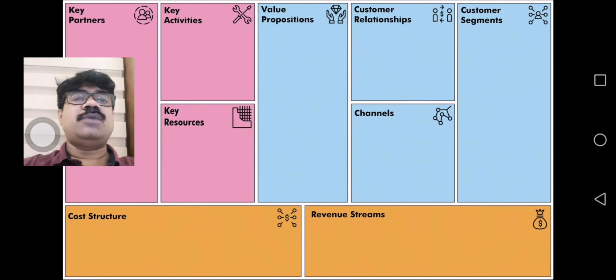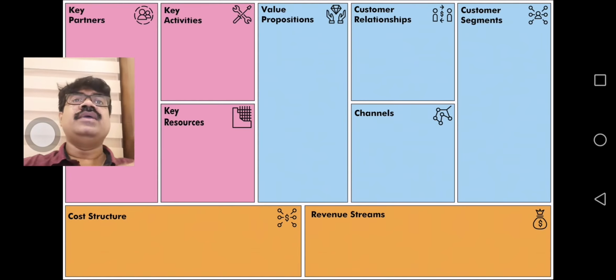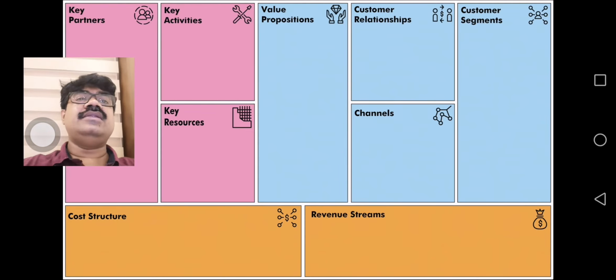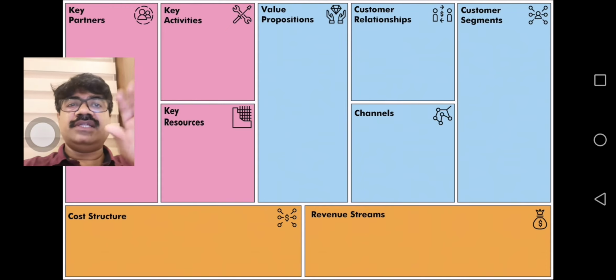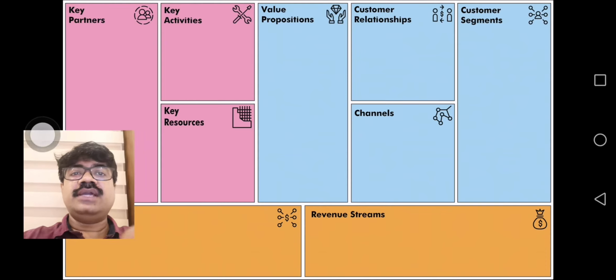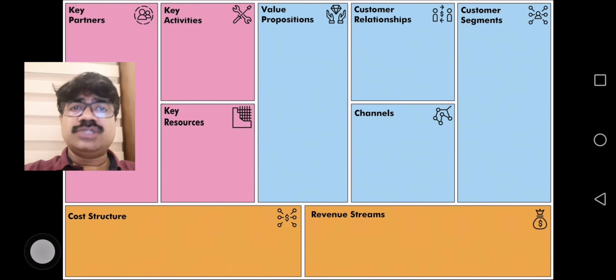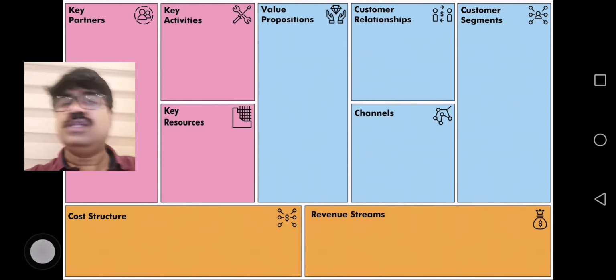So these are the major components. In the pink you see the key things: who are the key partners, what are the key activities, what are the key resources. Then in blue you can see the value propositions, the value that you will create for the customer, the customer relationships that you build, the customer segments that you are targeting, and the channels that you will use to reach the customer, whether e-commerce, distribution, or marketing channels.